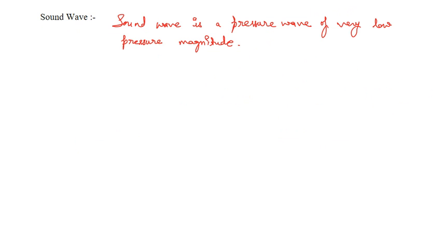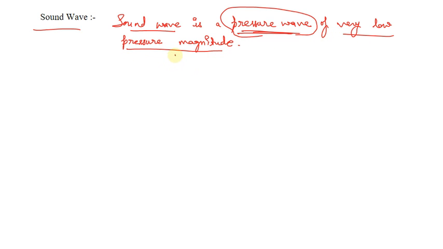Moving further, what we need to understand is the sound wave. Here I have mentioned the definition of the sound wave. A sound wave is a pressure wave. This is a very key term. It is a pressure wave of very low pressure magnitude, of the order of 10 to the power minus 3 atmospheric pressure to 10 to the power minus 6 atmospheric pressure.